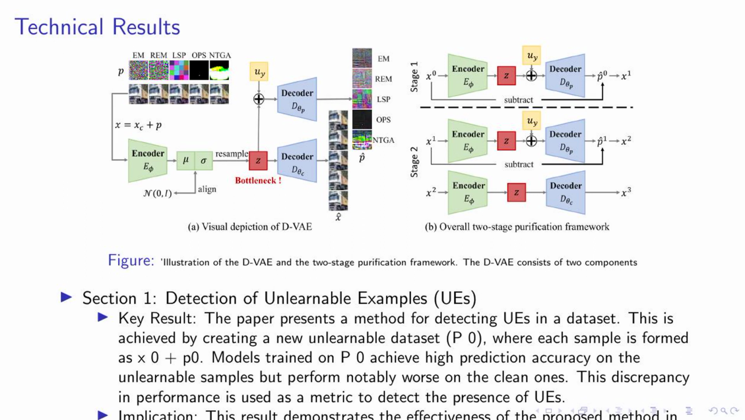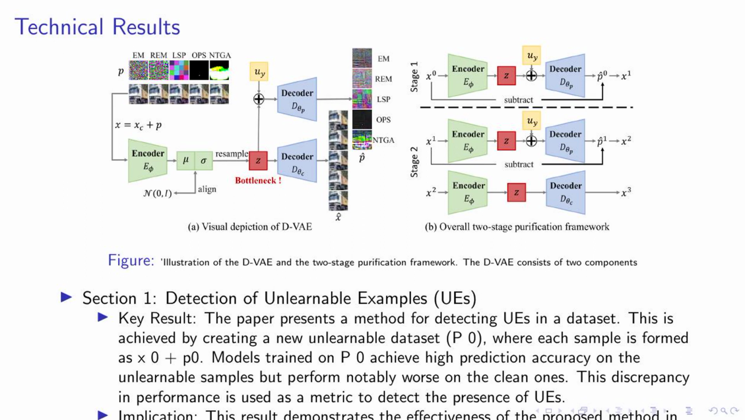Begin itemize. Item section 2. Purification of unlearnable examples, VAEs. Begin itemize. Item key result. The paper introduces a two-stage purification framework using D-VAE. In the first stage, heavy perturbations are recovered and removed. In the second stage, purified data is generated. This process results in a purified dataset P3. Item implication. This framework allows for the effective purification of VAEs, which can significantly improve the performance of models trained on the dataset. End itemize, end frame.